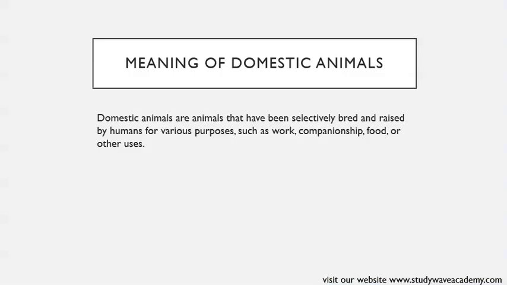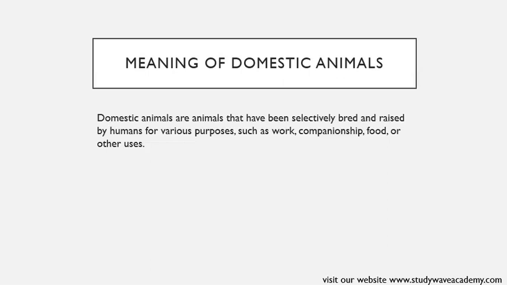Domestic animals are animals that have been selectively bred and raised by humans for various purposes, such as work, companionship, food, or other uses. Domestic animals are animals that have been tamed or bred by humans to live alongside them.